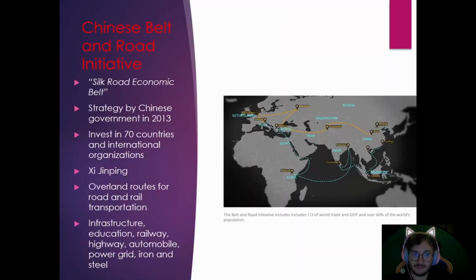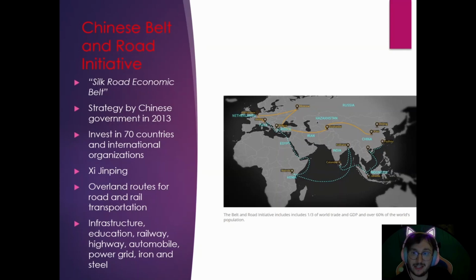So, last thing we're going to talk about is a pretty recent initiative by the Chinese economy. There's a lot of debate in the world on whether China is going to surpass America and become the number one economy of the world. It is kind of problematic. China has been doing a lot of really great things in the last 20 or 30 years. One of those that they've done since 2013 is something called the Silk Road Economic Belt.